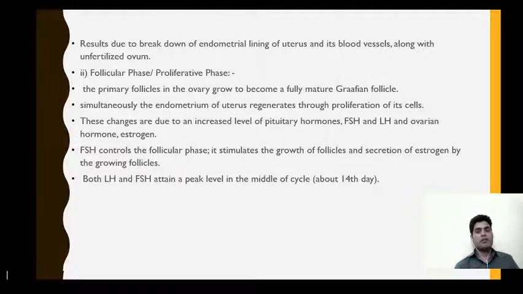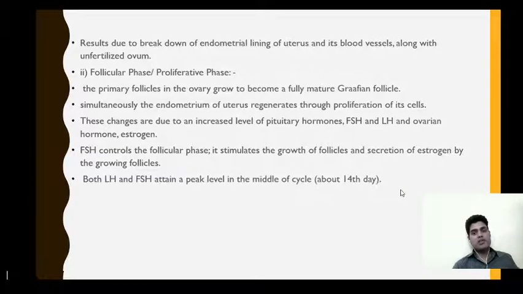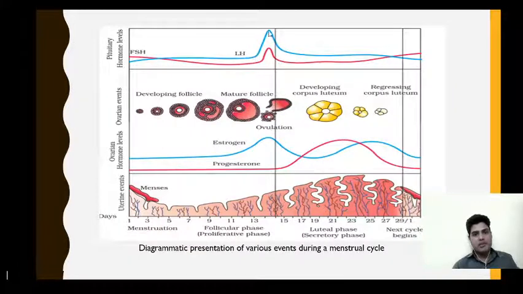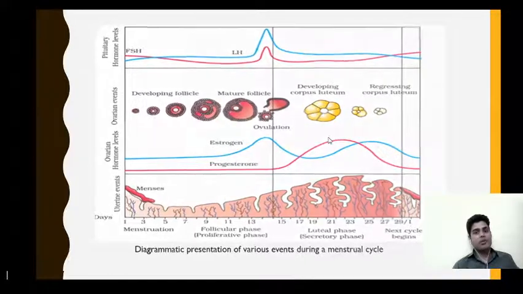So that means 3 hormones are responsible for the regeneration of the endometrium, that is follicle stimulating, luteinizing hormone and the estrogen. Follicle stimulating hormone controls the follicular phase. It stimulates the growth of the follicles and the secretion of estrogen by the growing follicle. Both LH and FSH attain a peak level in the middle of cycle, that is about the 14th day. So there will be a certain surge in the level of these hormones. So we will see peaks at that time, that is at the 14th day, and that leads to the ovulation.